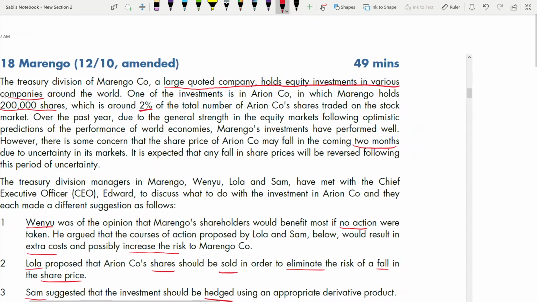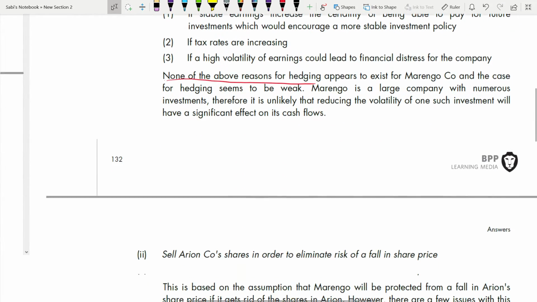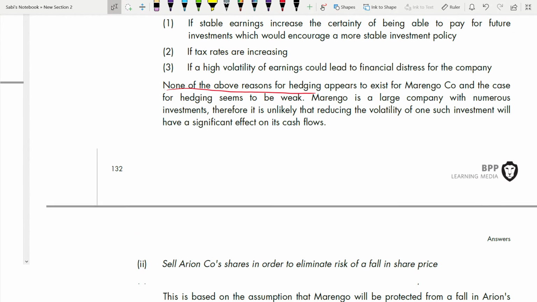These are the points with which you need to link your answer to the question requirements. You are not being general, you are being specific to the case study. Because this company is large, we are saying that hedging is not required in this case. So you need to come up with this point. Just generally, if you say hedging is good or you don't need to hedge, you will not get so many points. But this is how you have to link. Because this company is large and it has various investments, hedging a small amount will not have so much impact on its cash flows.